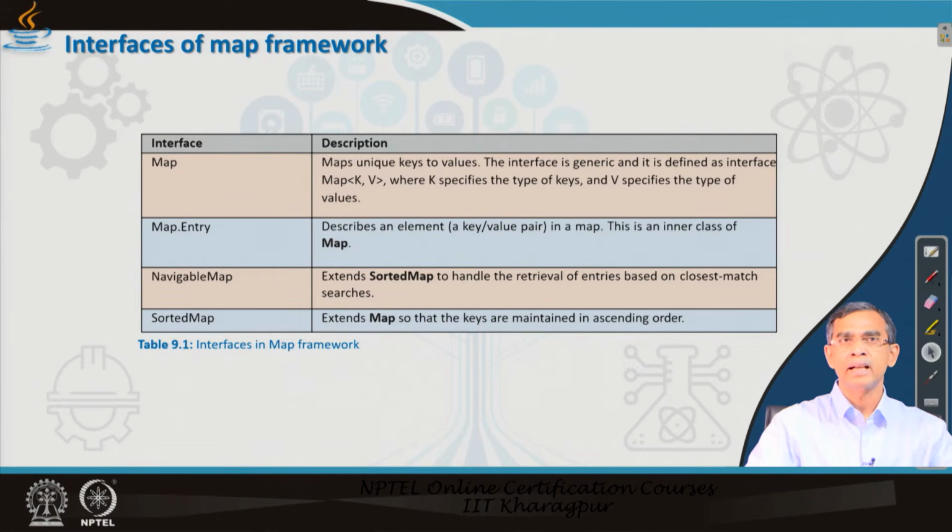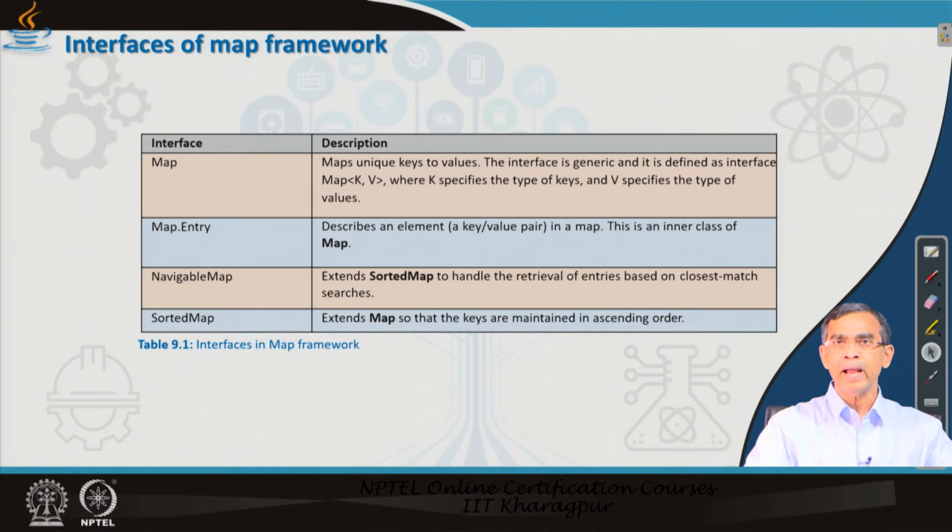So, this is basically an inner class so far as Map.Entry is concerned. NavigableMap is basically like a map only, but in the case of a map, suppose you want to search a particular value or object, then to search it you have to provide a key. If you do not provide a key, you will not be able to search, that is one important concept. Even if you want to insert, first you decide a unique key. If the key is not unique, then it is again a problem, whatever it be. So, a key has to be provided.